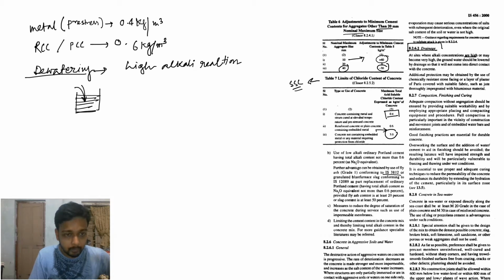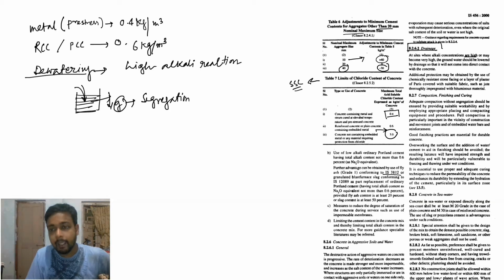If there is more compaction, then due to gravity, segregation occurs. That is why they say adequate compaction without segregation should be ensured. Okay. And remember, workability should be maintained, otherwise everything will be destroyed and our aim of the concreting will not be achieved.